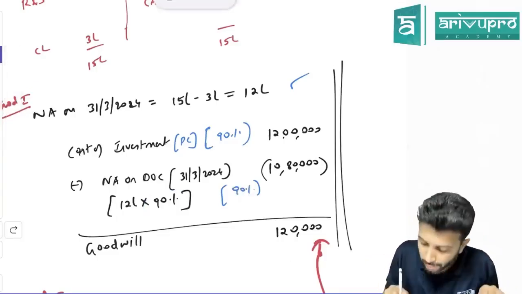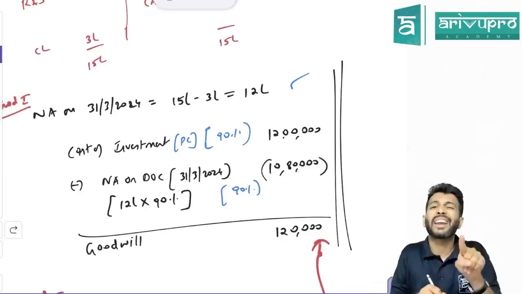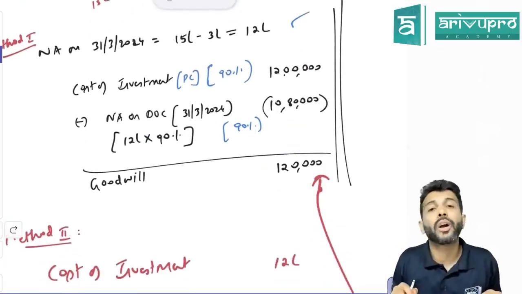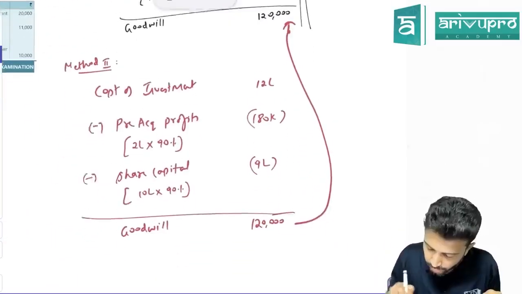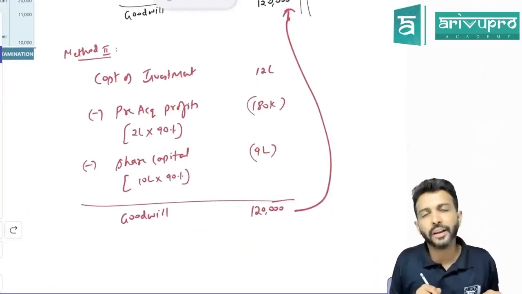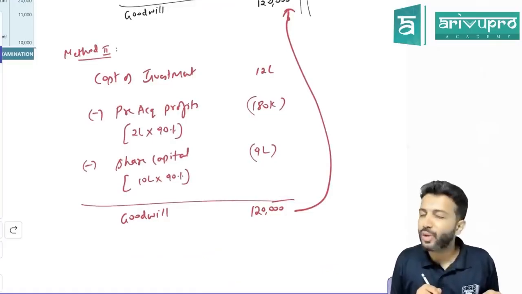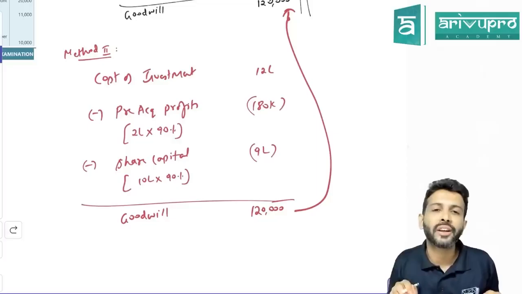Okay? So how much is 90% of net assets? 10,80,000. How much is PC? 12 lakh. How much are you getting? 1,20,000. What are you getting? Goodwill. That means indirectly till now you are doing amalgamation only. Goodwill that you calculate is not as per consolidated financial statement.